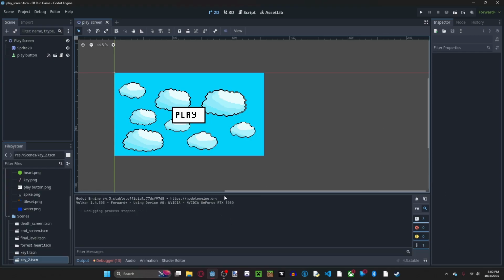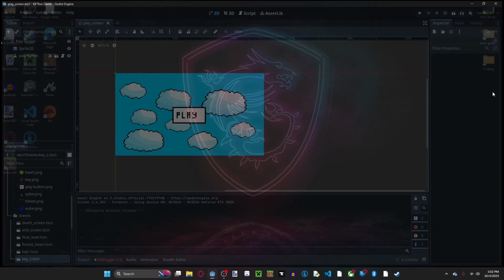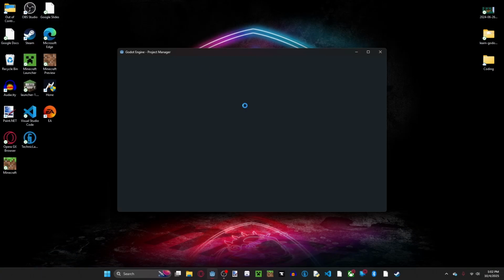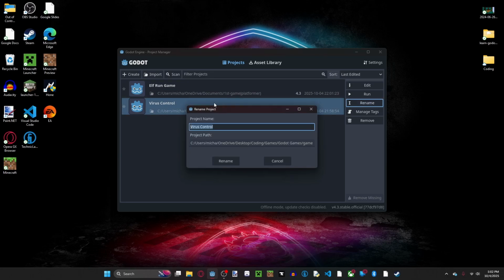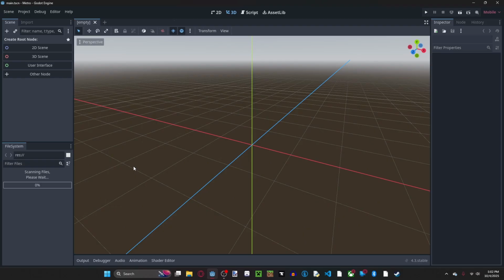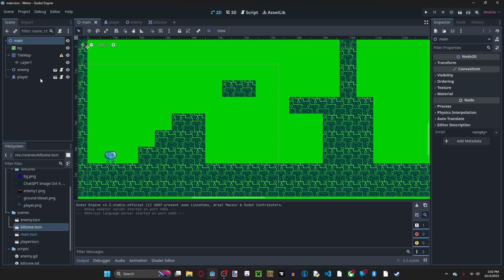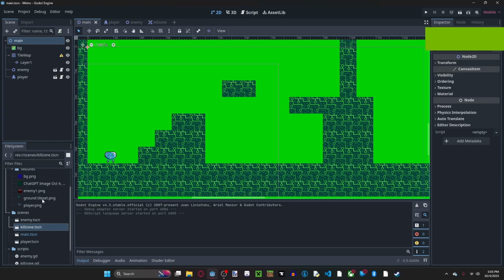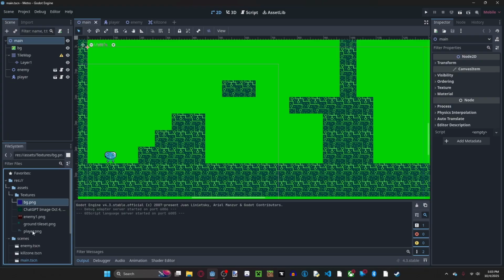So what we need to do is first exit out of this project because we don't need that project no more, and open back up the virus control project, which I do need to rename. I wonder, can you rename them? Yes. So this one, I'm just going to name it Metro for right now because it's going to be the Metroidvania game, and we're clicking on it. The scripts that I've made and the nodes that I'm using are going to stay the same. For right now, the only thing that's changing is going to be the player's textures and all the textures really. So let's shift and delete all of these textures.